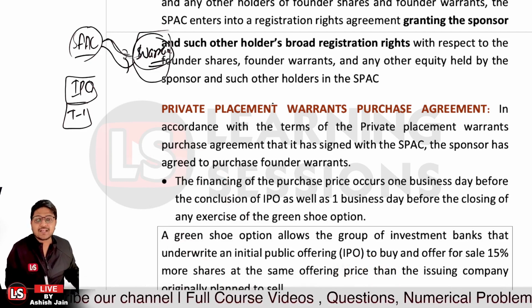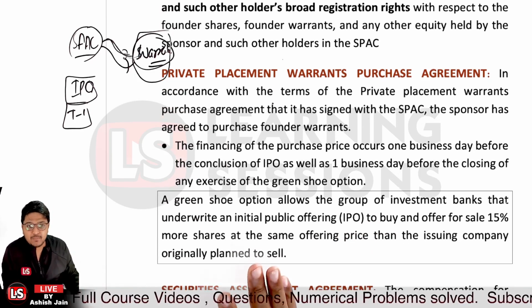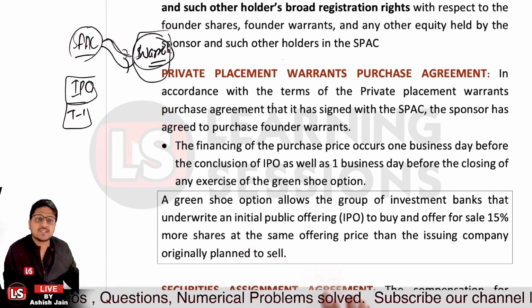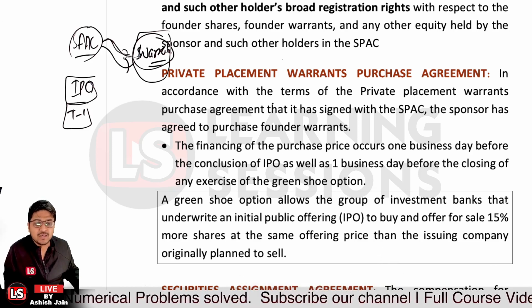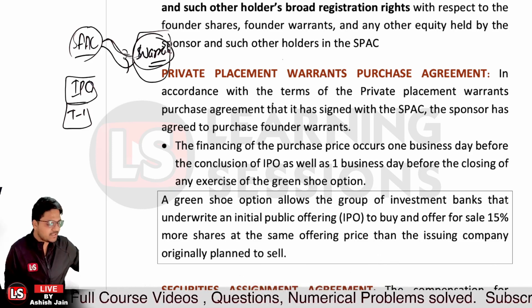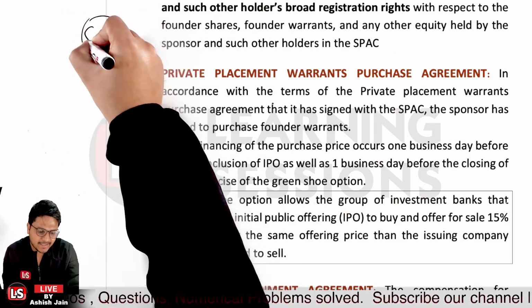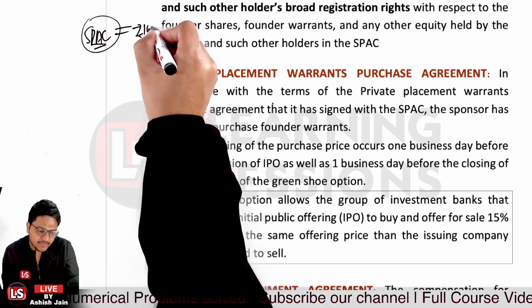The green shoe option allows the group of investment banks that underwrite an IPO to buy and offer for sale 15% more shares at the same offering price than the issuing company originally planned to sell. Let's understand this with an example. Let's say the IPO is being offered by a SPAC and the unit share price is rupees 100.